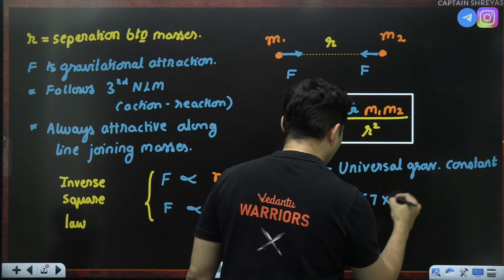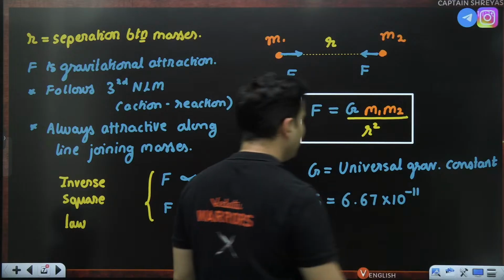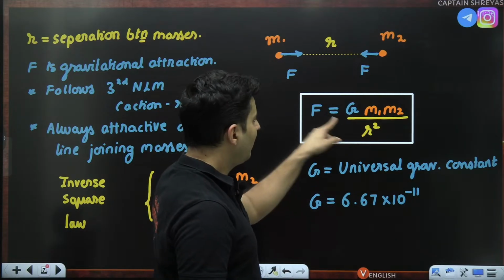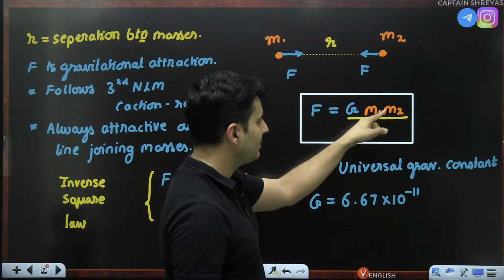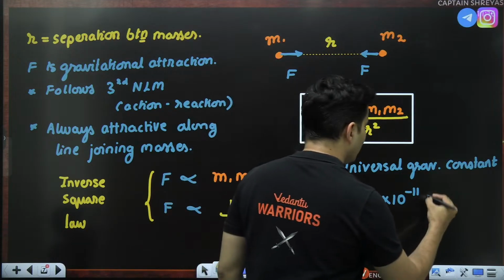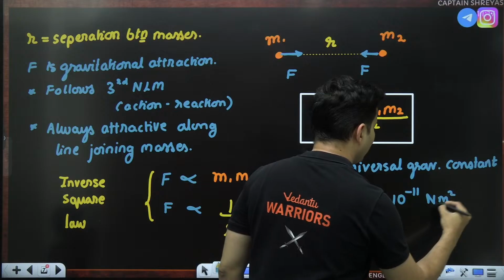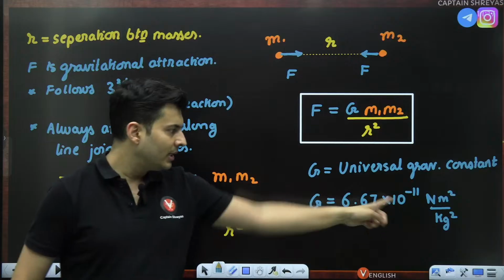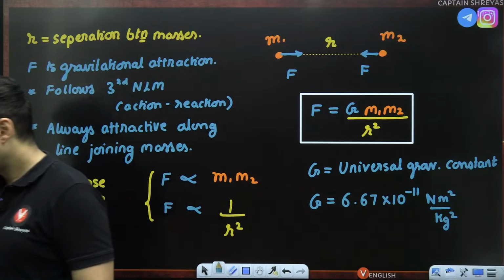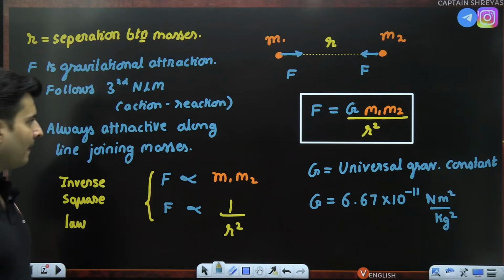The value is 6.67 times 10 to the power minus 11. Unit wise, take r square on the top, which is meter square. This is Newton. Kg is kg square, and kg square comes below. So the unit is Newton meter square per kg square. Is that right, everyone? Okay.